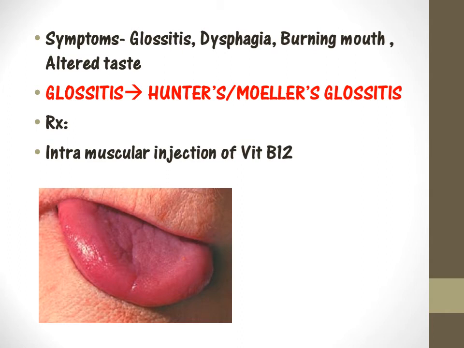The most common type of glossitis seen in this type of anemia is called Hunter's glossitis or Moeller's glossitis. This is also very important for the boards. The adequate treatment for this type of anemia would be intramuscular injection of vitamin B12.